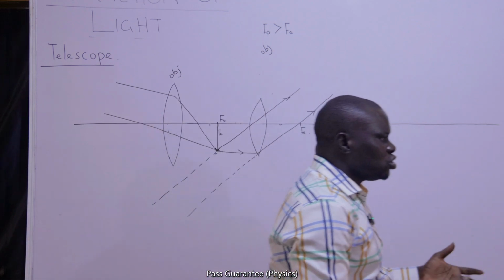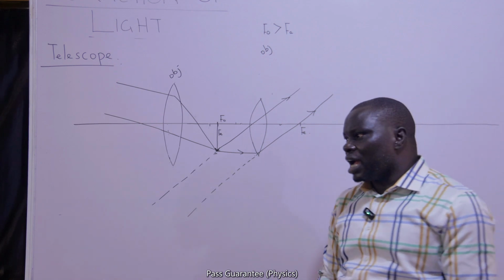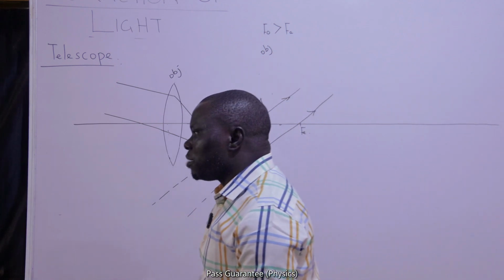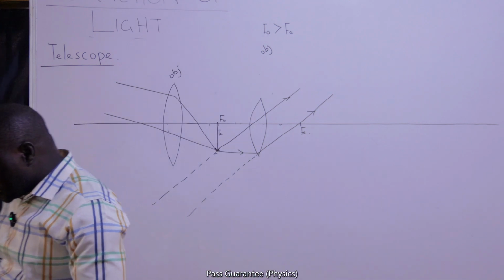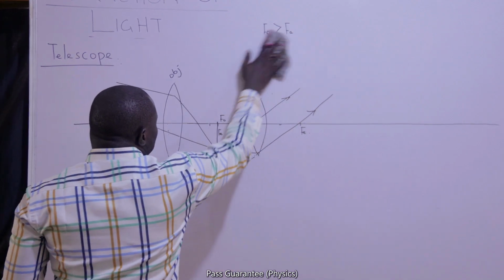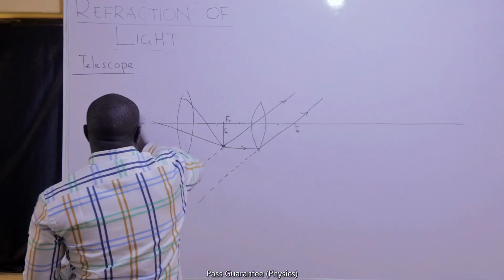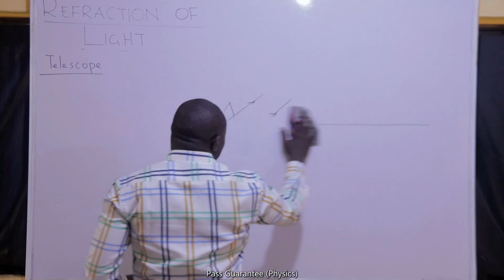Lenses can also be used to make things like a lens camera. They can also be used to make a slide projector. They can be used to correct defects in the eye. But to round up, we are going to take an example, probably on the compound microscope.